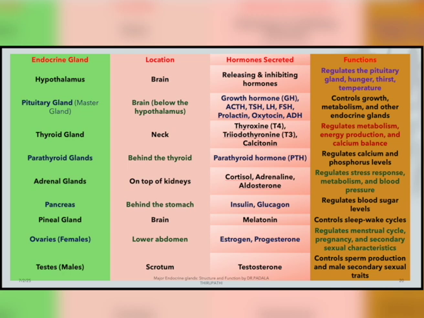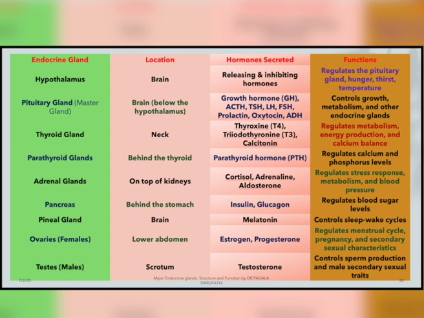Number 1, hypothalamus. The hypothalamus is located in the brain, and the hormones secreted are releasing and inhibiting hormones from the hypothalamus. The major function of the hypothalamus is that it regulates the pituitary gland and hunger, thirst and temperature. This is about the hypothalamus.